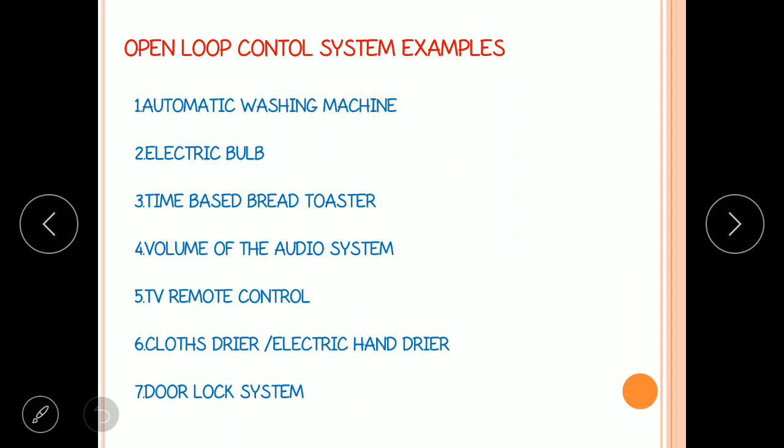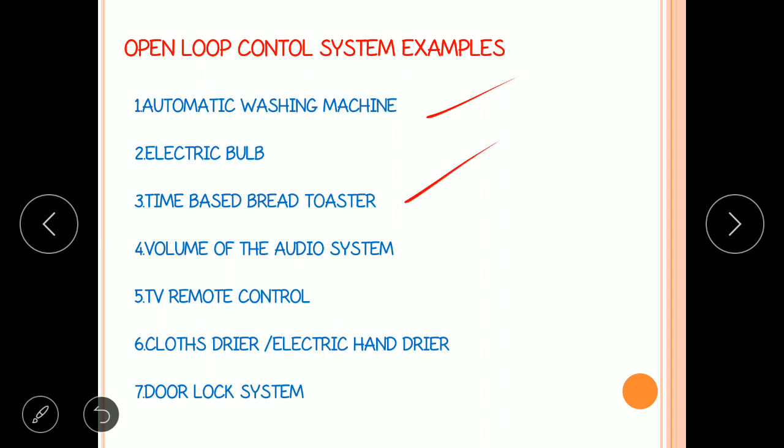Coming to the washing machine example, the machine runs according to the time setting inside the machine. The output is the washing of the clothes. This machine does not bother about whether the clothes are washed or not. The machine will run for the preset time. That's it.